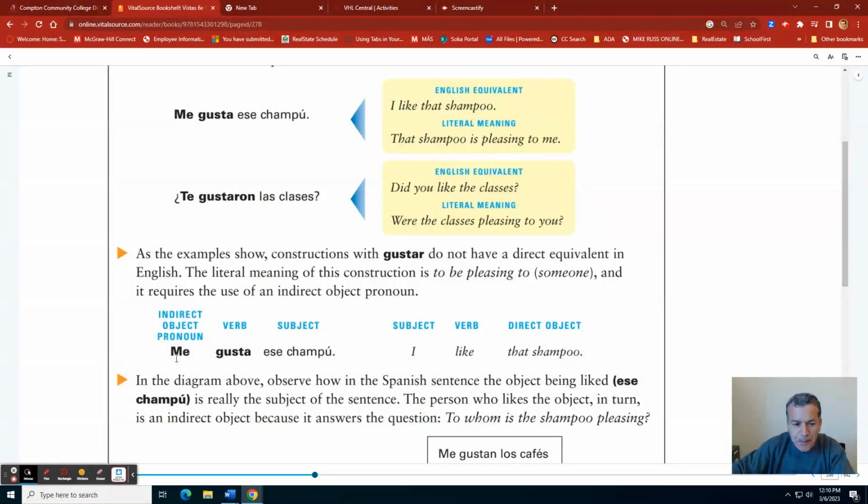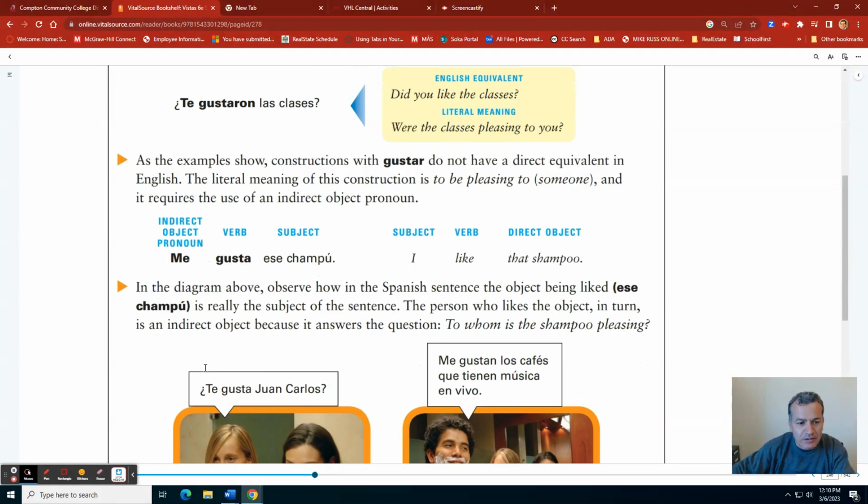Another example, me gusta ese champú. Subject, verb, indirect object pronoun in this case. ¿Ya? Me gusta ese champú. Bien. I like that shampoo will be the translation, but when we translate it, the subject goes first. It's not really the literal translation, it's just the same idea. Bien. Let's take a look here.